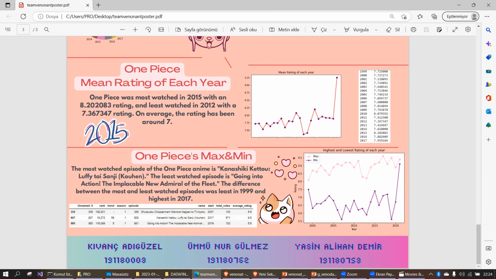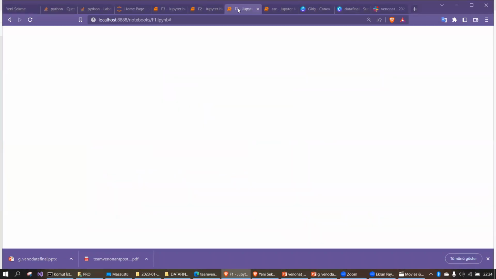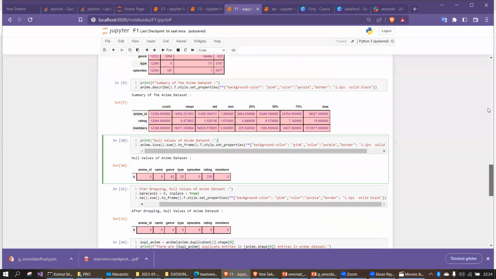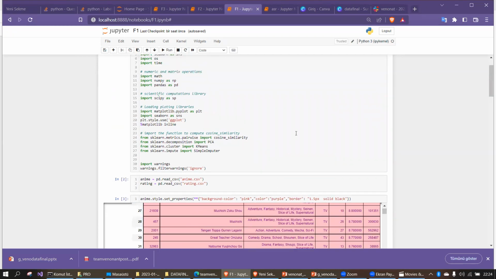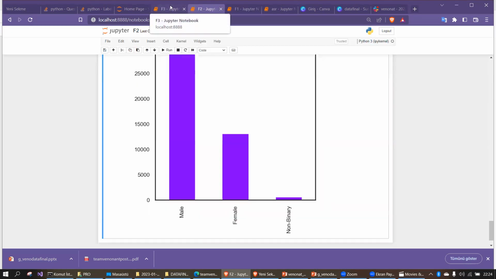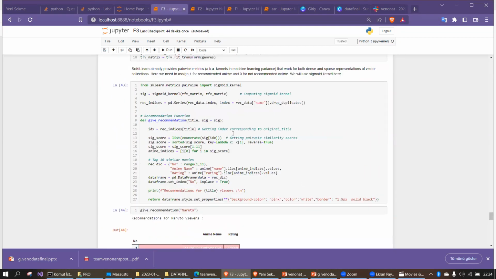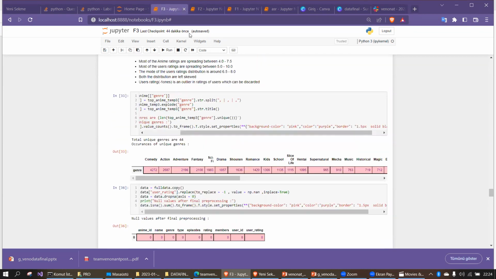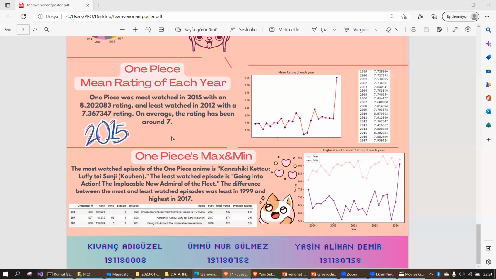I want to show our part. In our final codes, we tried to do it with pink color, but it caused some Jupyter mistakes. That's why I split it into 3 parts. We have our codes in here, visuals, but of course for data journalism, we use that one.